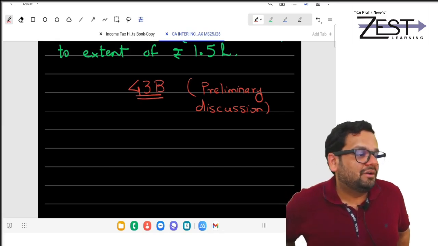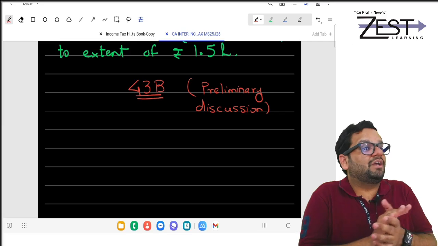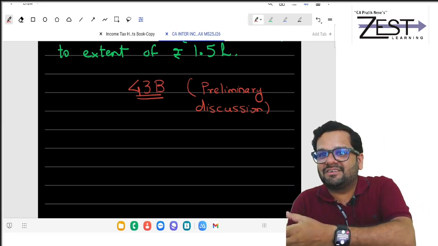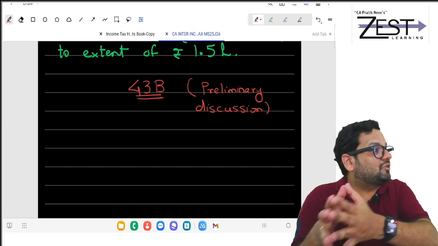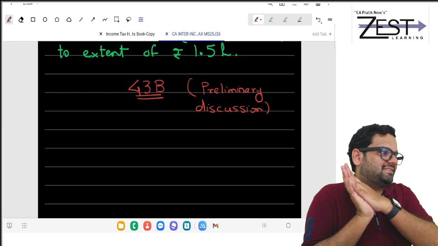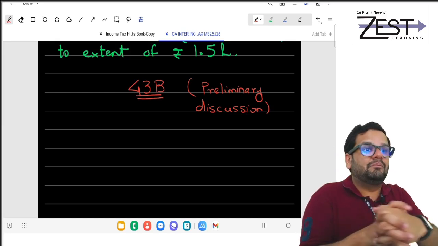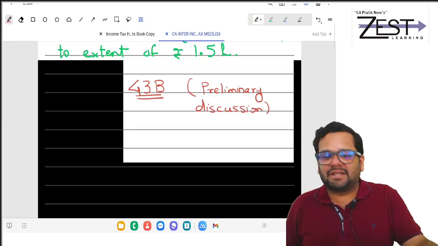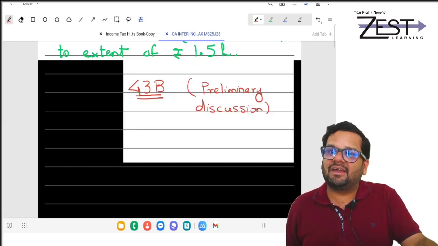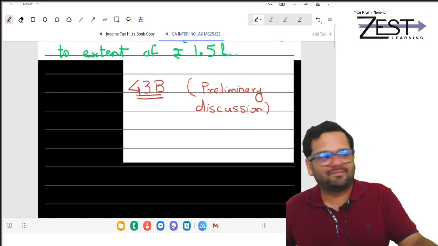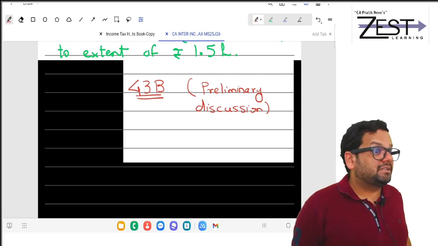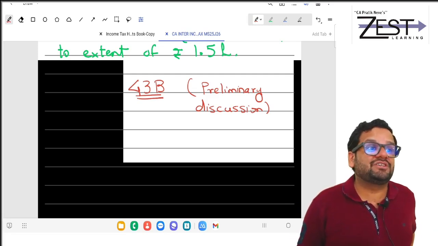Should I include? Depends on which method of accounting I am following. I could have followed cash basis. Have you heard? Cash basis or mercantile basis? Which one will be allowed? Income Tax Act says any of the two. You select the method, but select it wisely, not partially.